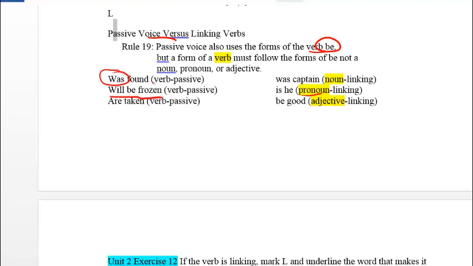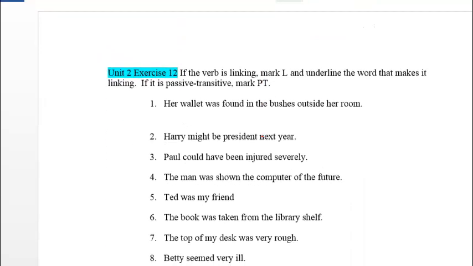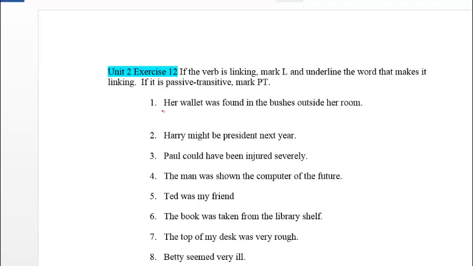This has a verb after the to be. If a verb follows, then it's going to be passive. Here's another example, are taken. Again, it's going to be passive. In order for a verb to be linking, what follows the form of to be has to be a noun, pronoun, or an adjective.